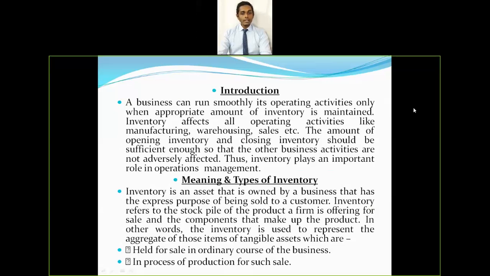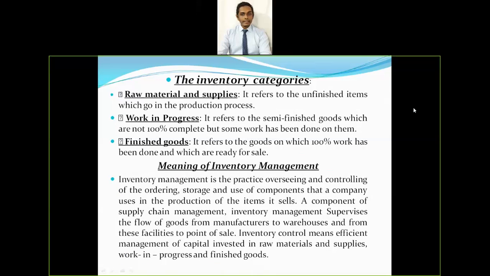Okay, so now let's try to understand what the inventory categories are. There are mainly three types of inventory. First one is raw materials and supplies, second is work in progress, and third is finished goods. So what do you mean by raw materials and supplies? It refers to the unfinished items which go into the production process. So that is the first type of inventory. When the product is being produced, in the first stage, that is the raw material stage, when the raw materials are acquired to start the production process, that is called the raw materials and supplies. That is the first kind of inventory.